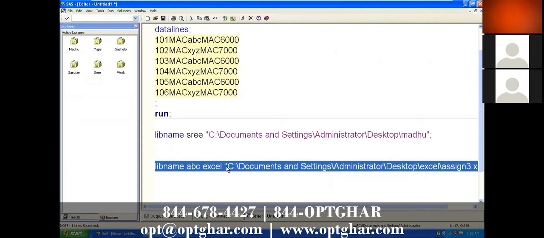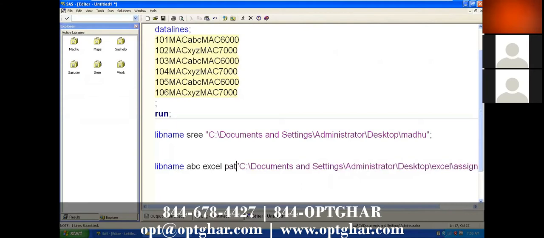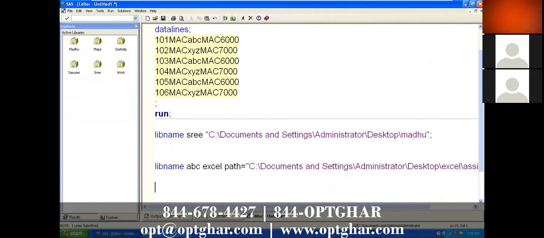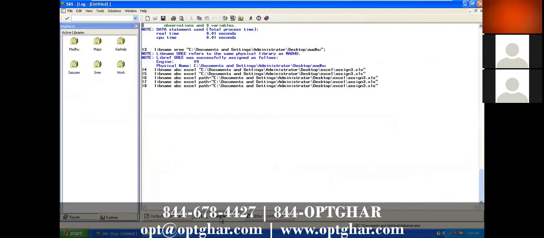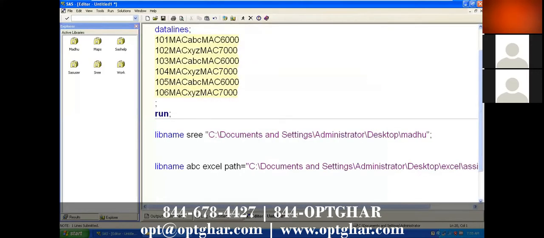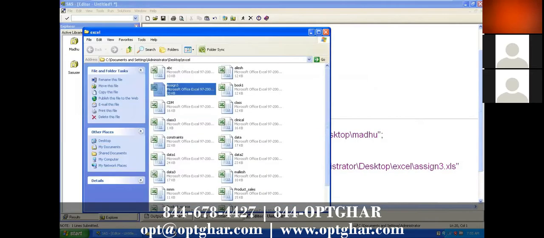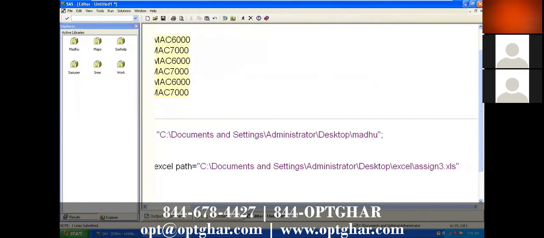Okay, I think there is some mistake. I think this is path equal to... is there any mistake with Assign3? libname assign3.xls. Okay, we need to give a semicolon here.